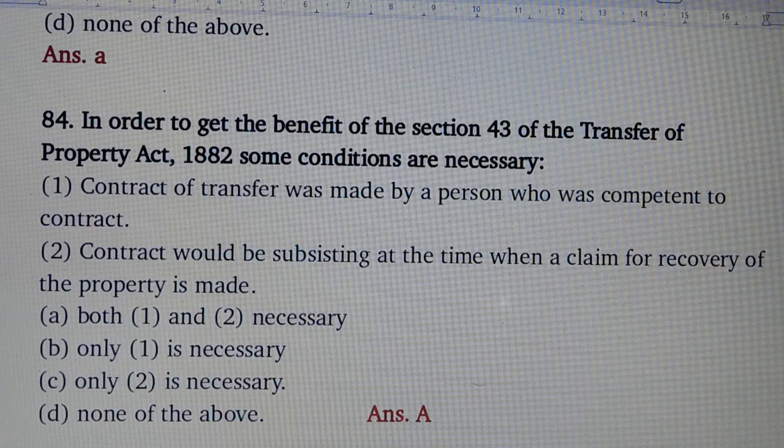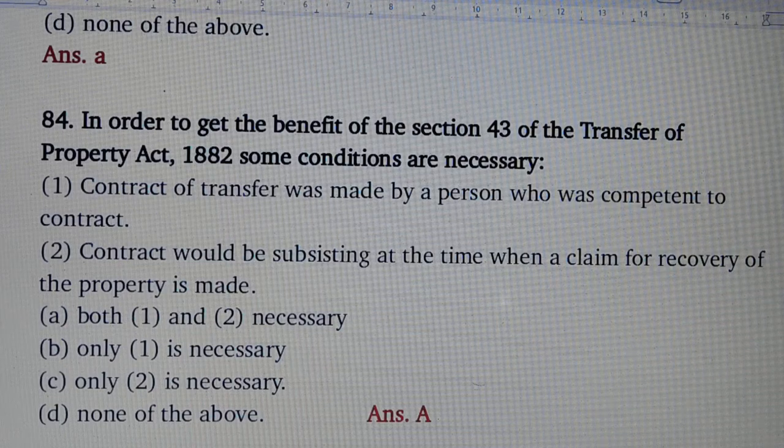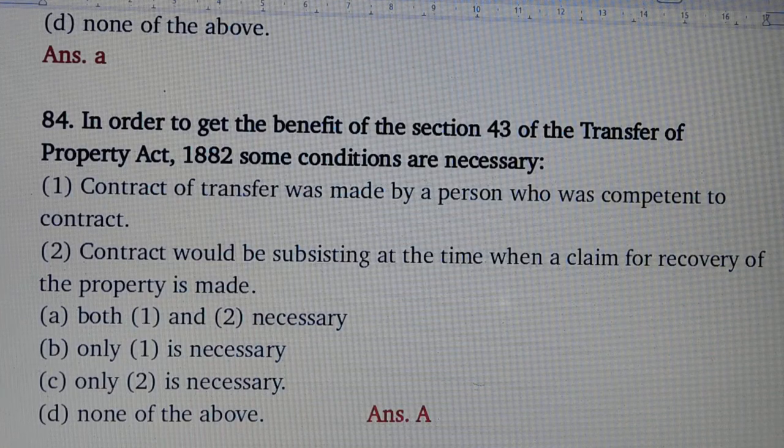Condition means: number 1, contract of transfer was made by a person who was competent to contract. Number 2, contract would be subsisting at the time when a claim for recovery of the property is made. Answer is option number A. Both condition 1 and 2 are necessary.